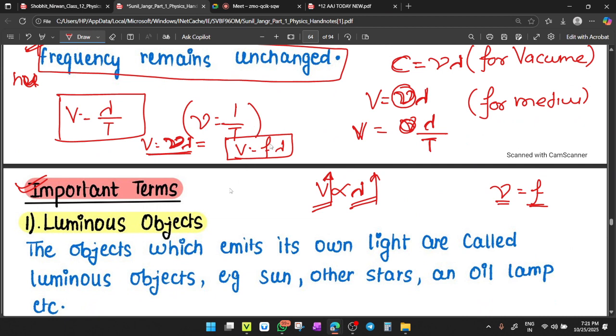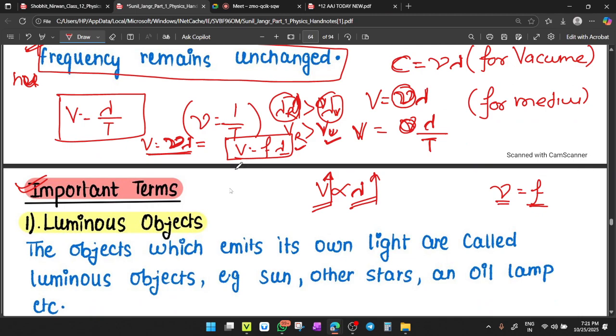Clear? So the wavelength of the red color is greater than the wavelength of the violet color. That's why the speed of the red color is greater than the speed of the violet color. Because speed is directly proportional to lambda. So lambda red is higher than lambda violet. So the speed of the red color ray is higher than the speed of the violet color ray.